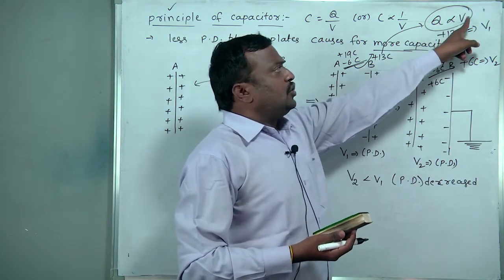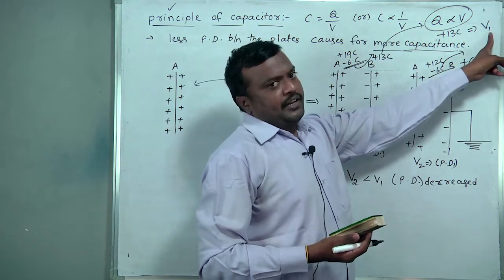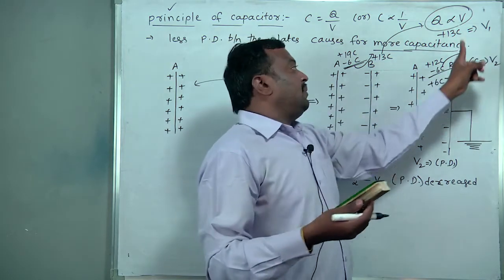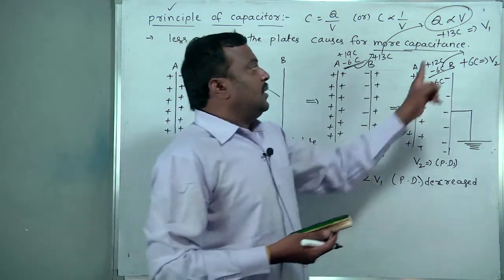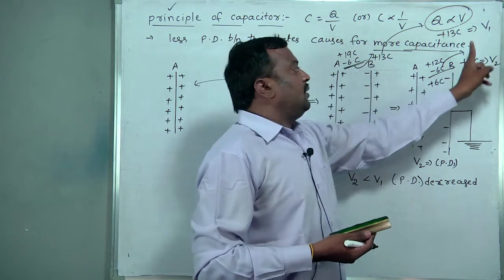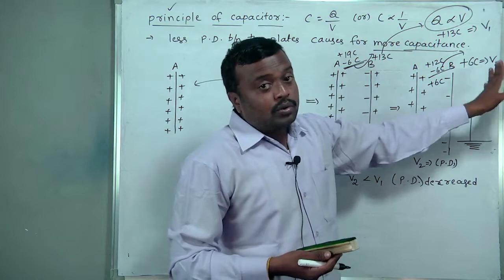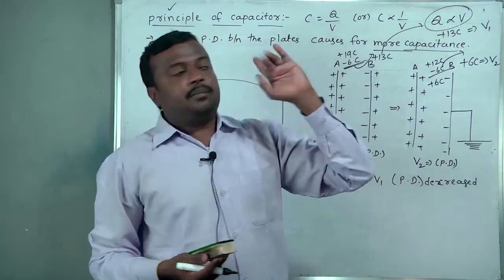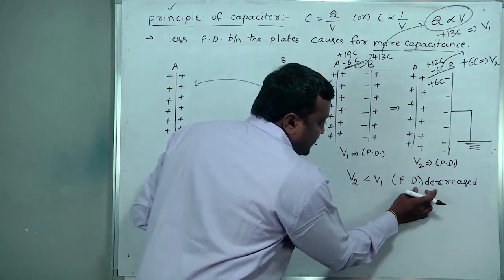For plus 13 coulomb the existing potential is greater compared with the plus 6 coulomb existing potential. Got it? If we consider V1 for plus 13 coulomb and V2 for plus 6 coulomb, then V2 is less than V1 because Q is proportional to V. Then what happened here? The potential difference decreased.